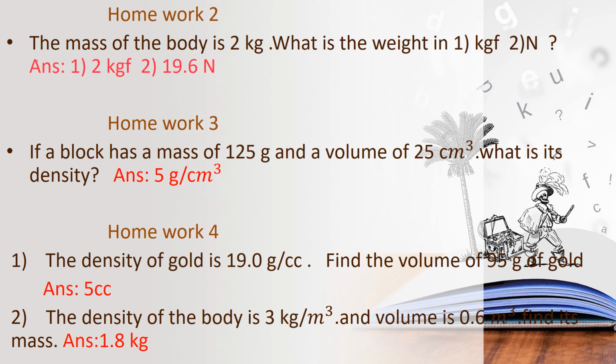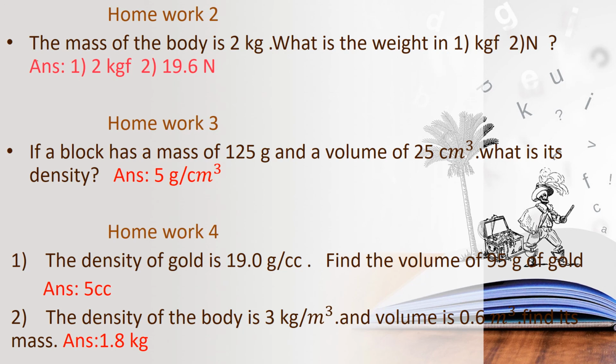So if a block has a mass of 125 gram, and a volume of 25 centimeter cube, what is its density? You should find the density. Mass and volume were given.